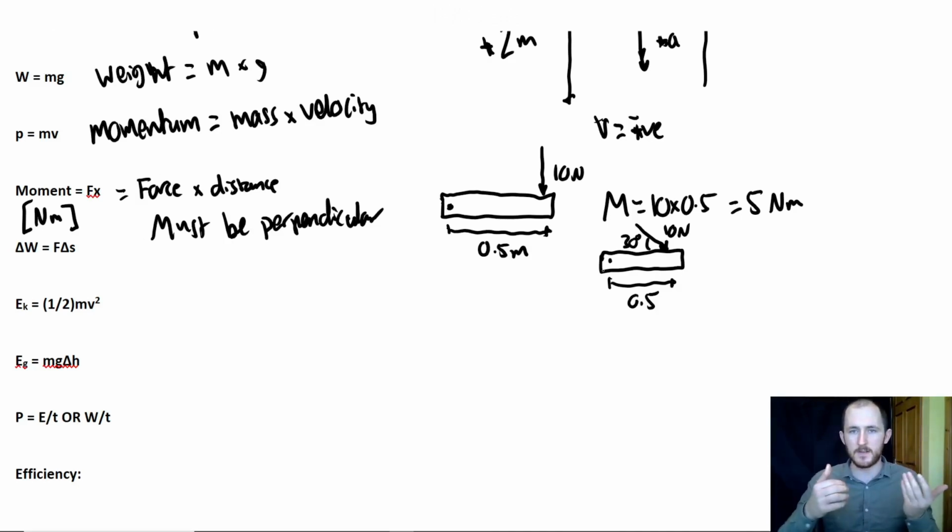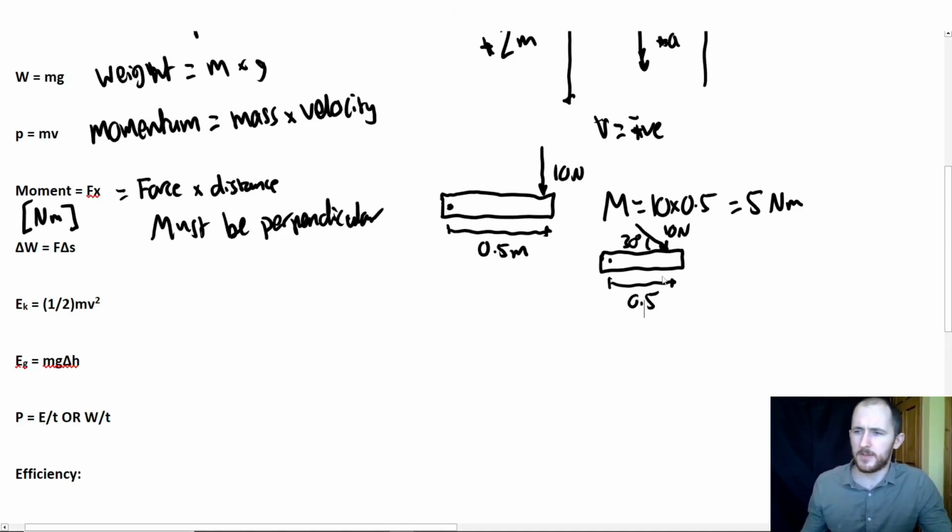So think about whenever you turn something, for example, a door handle. You have a door handle here. You push directly down, right, to make it easier. If you try and push at an angle, you have to put in more force to do that. Might not be a great example. I don't know. You probably haven't done this, but if you tighten up nuts or bolts, for example, try pushing the spanner at an angle. It's incredibly hard compared to just pushing it straight down, perpendicular to the wrench, right? Or spanner or whatever you're using.